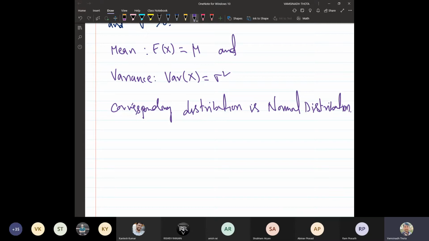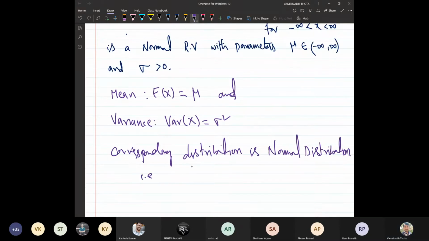F at x is given by the probability that the random variable x will not exceed x.